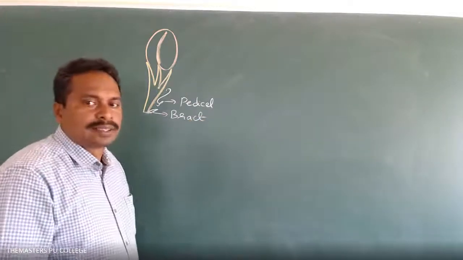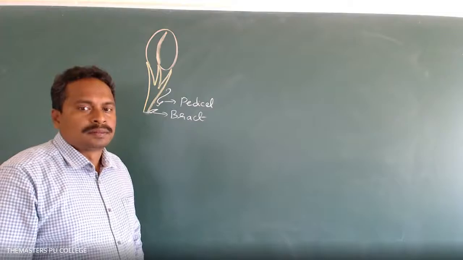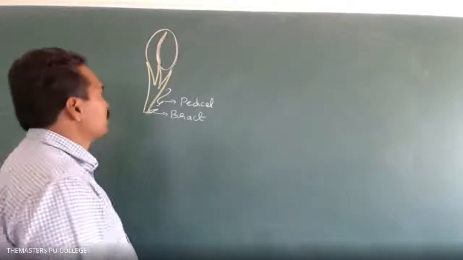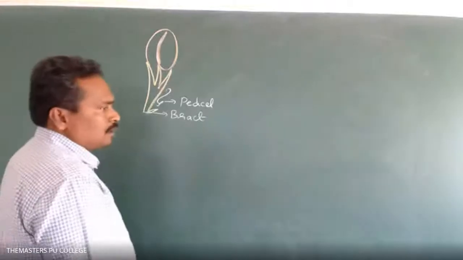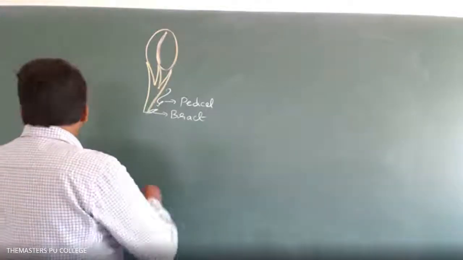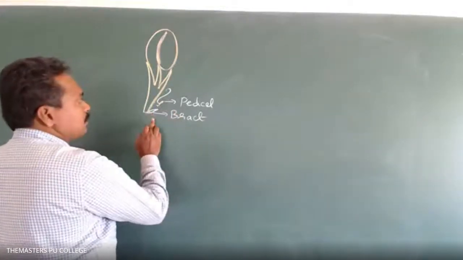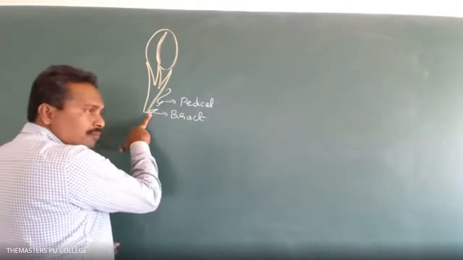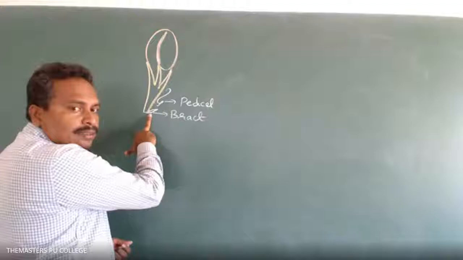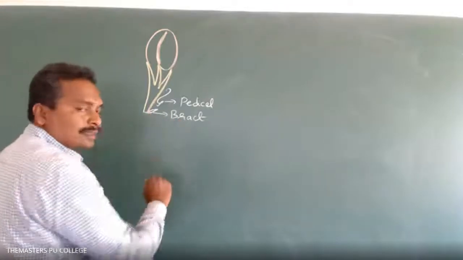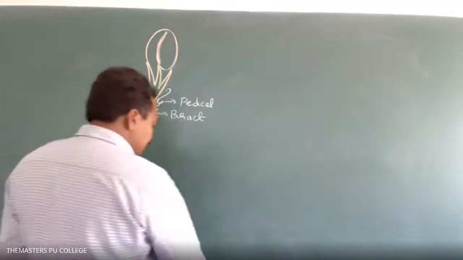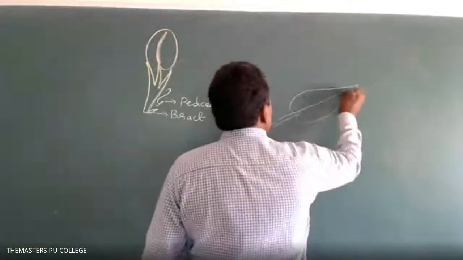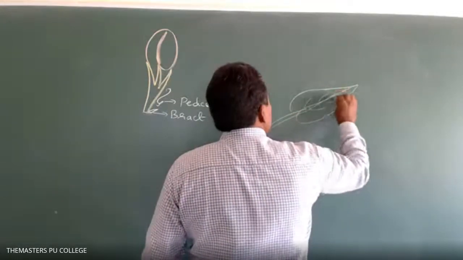The stalk of the flower is called pedicel. If the flower has a small leaf-like structure at the base of the pedicel, that is called bract. Stipule is in the leaf, at the leaf base.